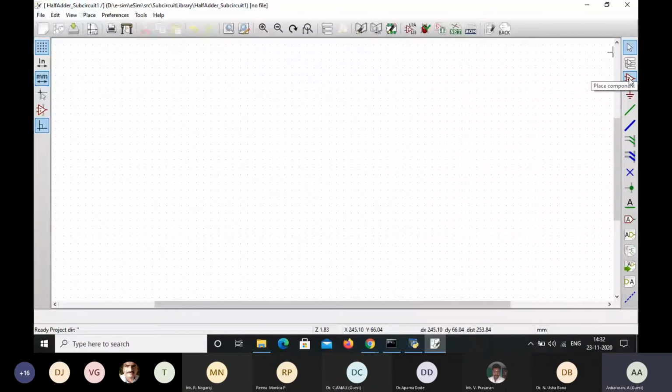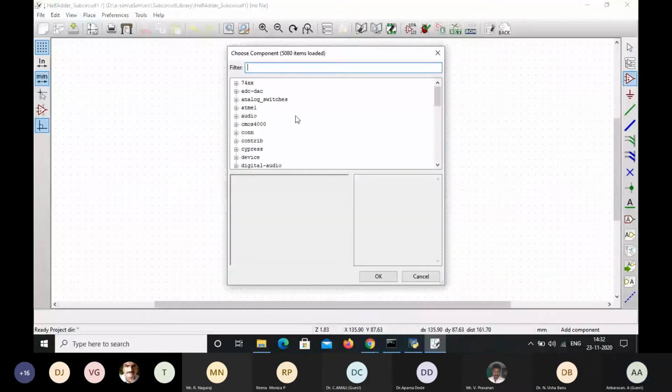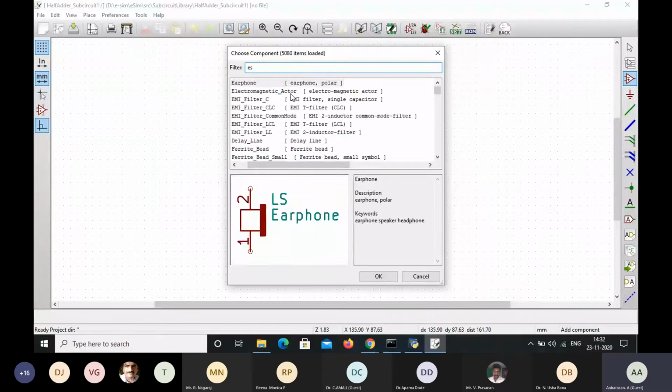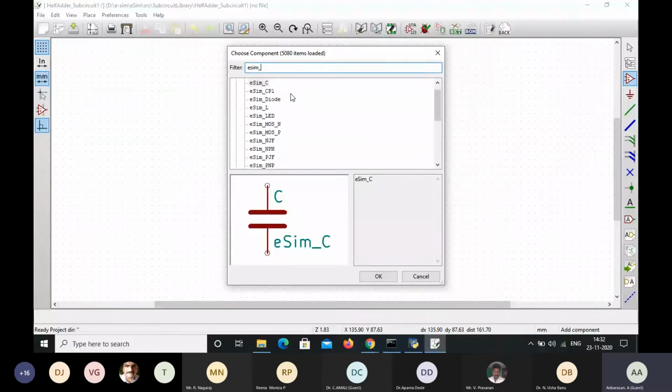So this is the place components. Once we select this place component and click over here, it will show the option to choose the component. This consists of 5080 items. So how to select the component: we type eSIM underscore. Actually, for designing the half adder circuit, what are the components required?